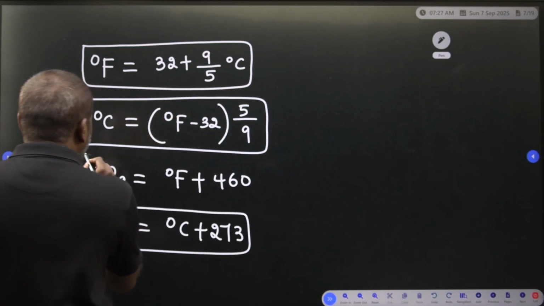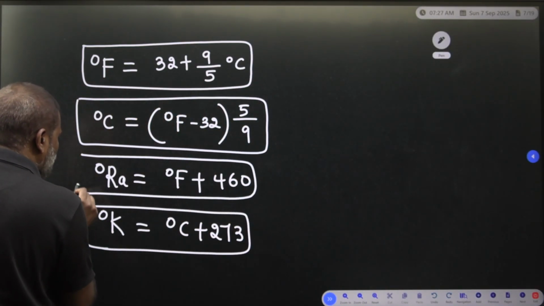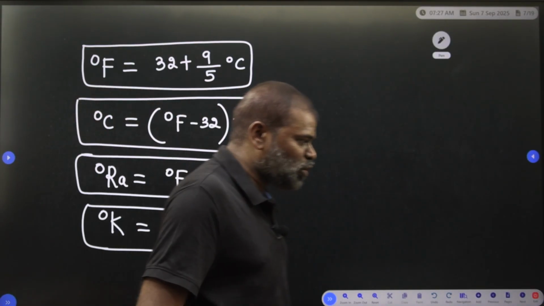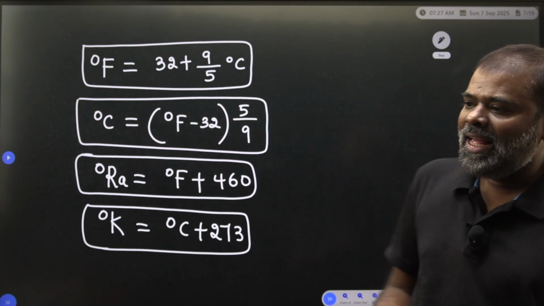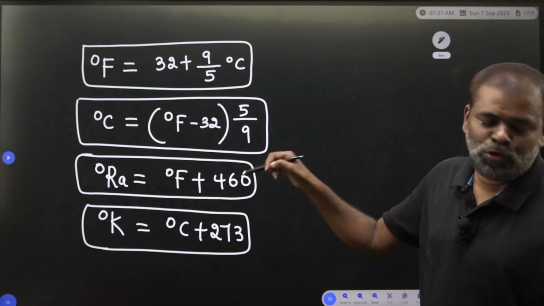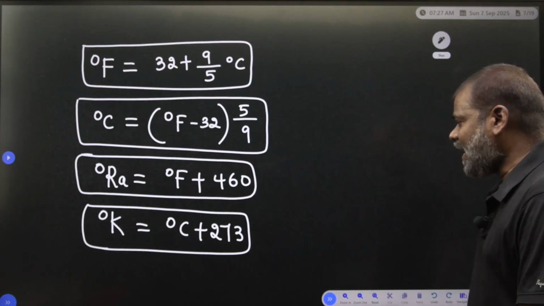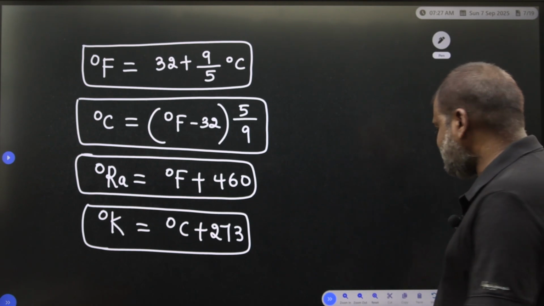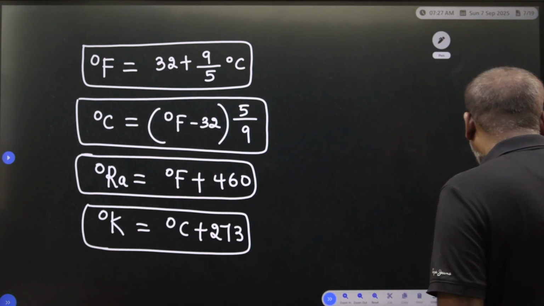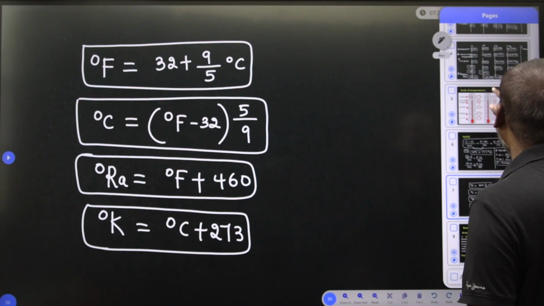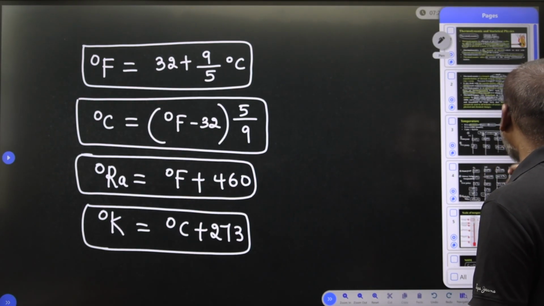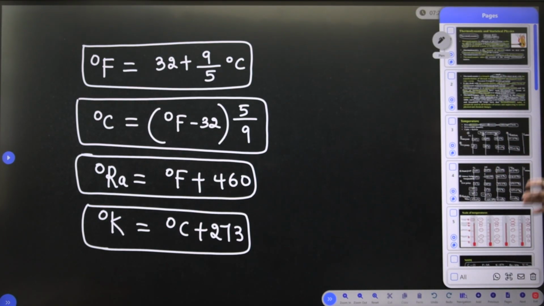So if they give the degree Fahrenheit, you can use this formula to find the degree Rankine, and if they give the degree centigrade, you have to calculate degree Kelvin. So these are the brief introduction about the temperatures, the scales we are going to introduce: degree centigrade, degree Fahrenheit, degree Kelvin and degree Rankine.